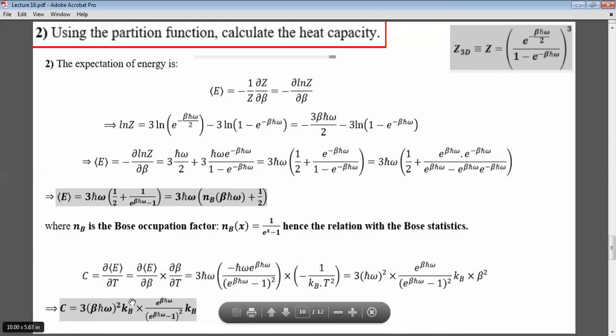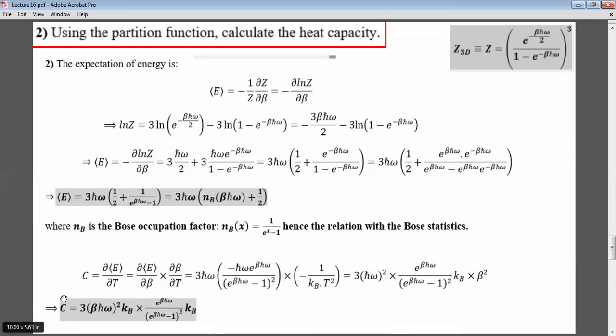I mean, del E by del beta will be 3 beta h bar omega square kB e to the beta h bar omega over e to the beta h bar omega minus 1, multiplied by del beta by del T, which is nothing but kB, because beta is equal to 1 over kBT. So we found this C.